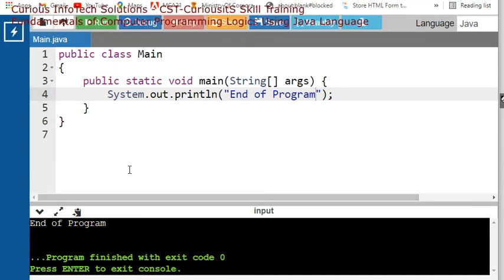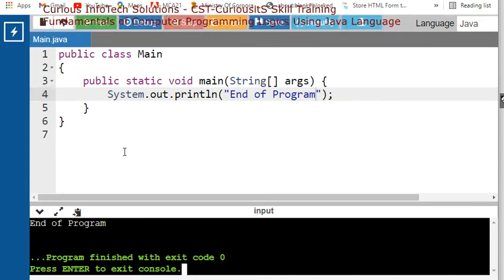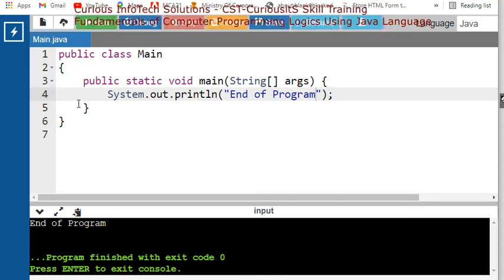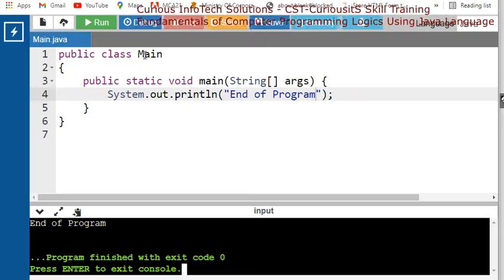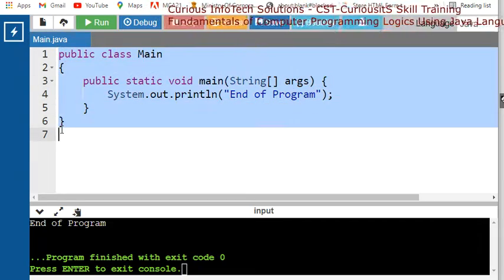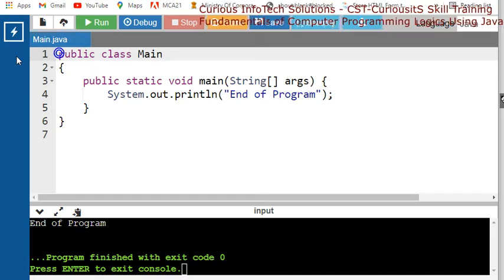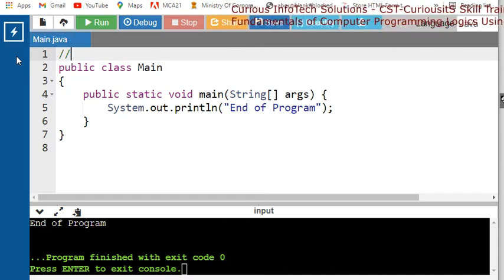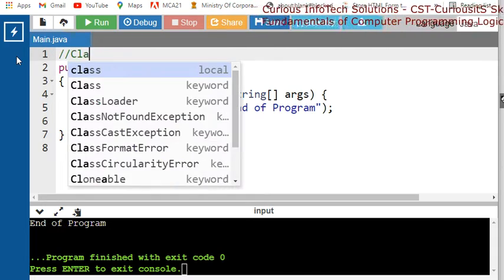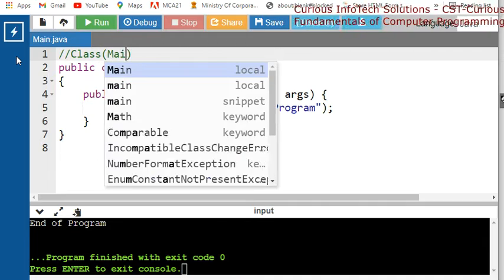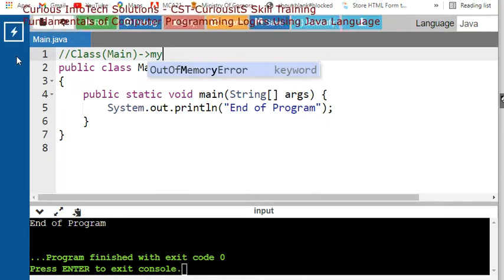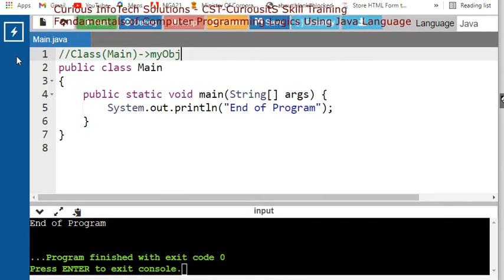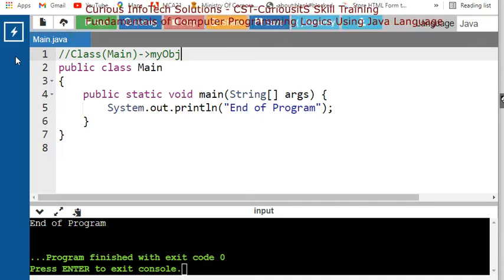I mean this program is ready to execute the class and object. तो देखिए अब क्लास एंड ऑब्जेक्ट में क्लास तो हमारे पास है. We have a main class. तो हमारे पास मेन क्लास है, तो I can say I have this class name as main, and in that main we will create one object, that is my object. ठीक है, तो let me create this object.